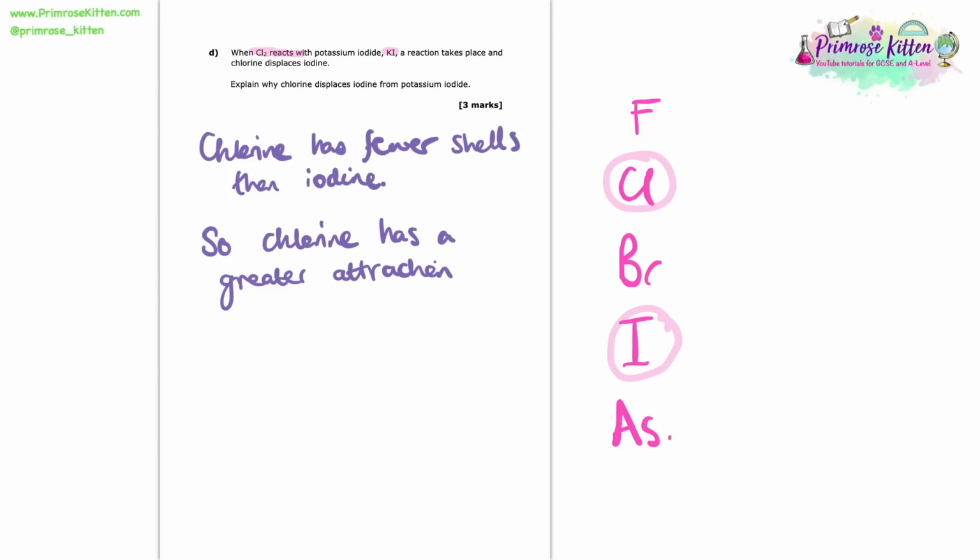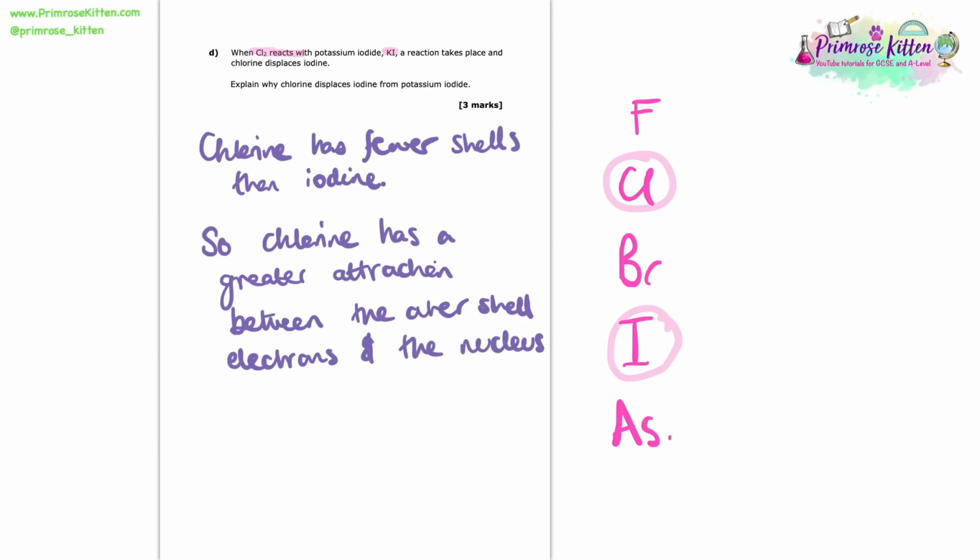Now, that greater attraction means that if another electron was to come along here, then that chlorine is going to find it easier to gain an electron than the iodine because of that greater attraction between the nucleus and those outer shell electrons. So that is going to be why chlorine is able to displace iodine from the potassium iodide.